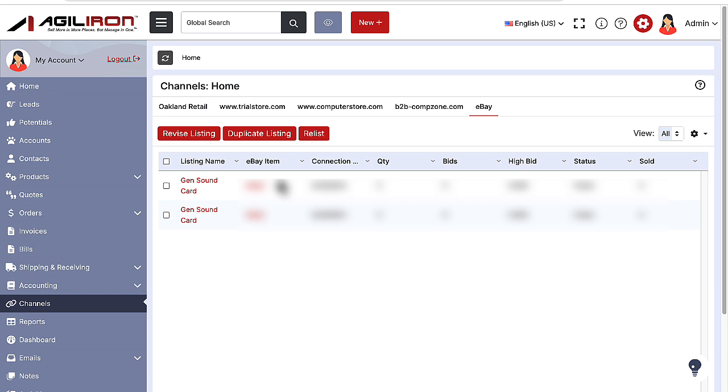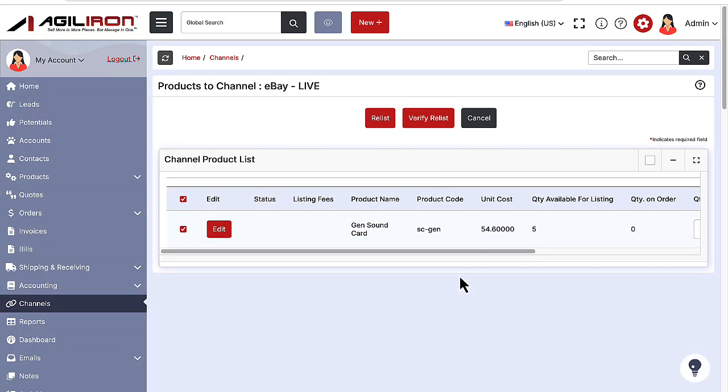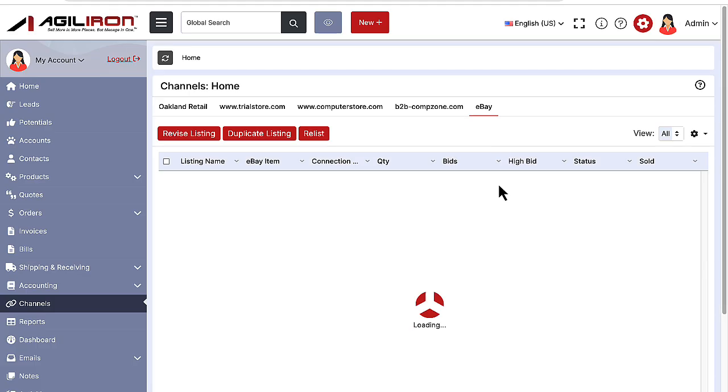Relist allows you to easily relist a completed listing via eBay's relisting mechanism, again following their rules for relisting. As before, select the listing you want in the checkbox. Click the Relist button. That takes you to the listing page. Make needed changes to your choices. Click Verify to check for eBay approval. If you get a green light, then click Relist button. The red and yellow colors operate as before.